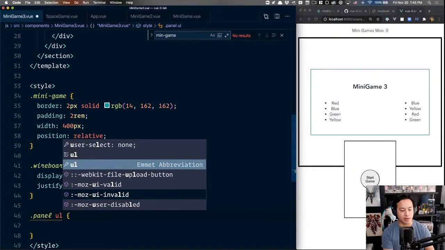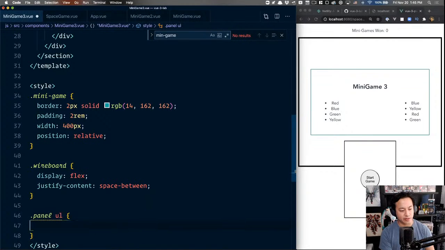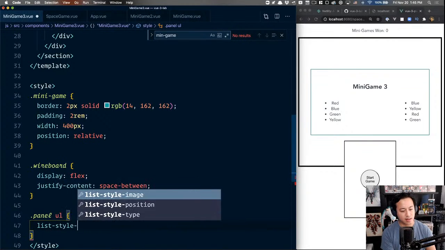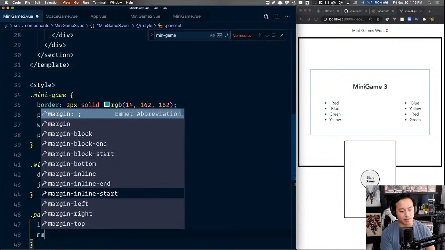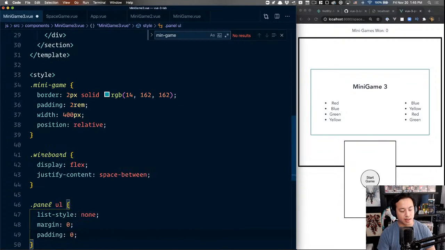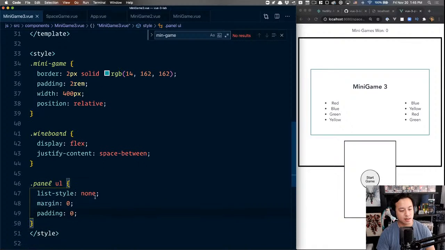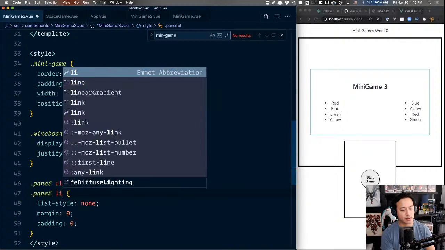So the UL, for example, is going to be, for both sides, list-style none. And then I'm just going to remove the margin and the padding like that. And then I think I theoretically need to do the same for the list items too.